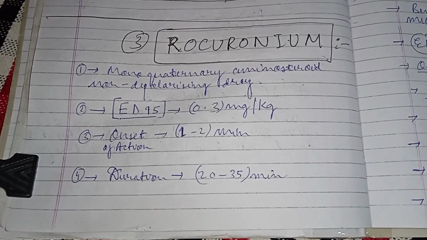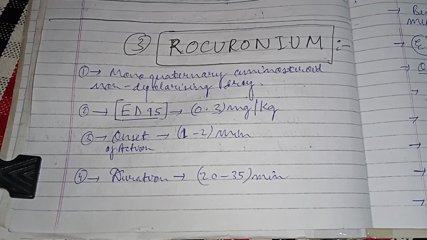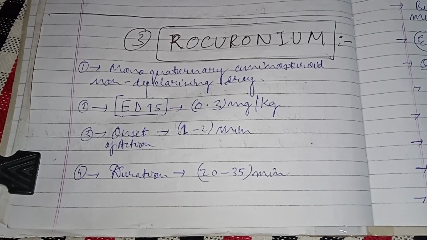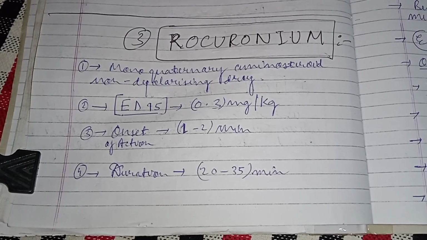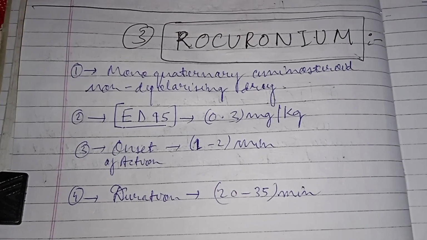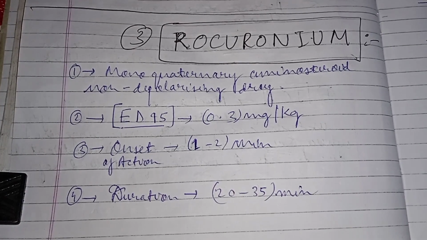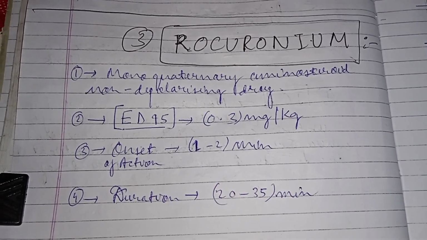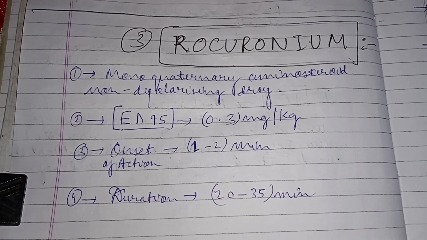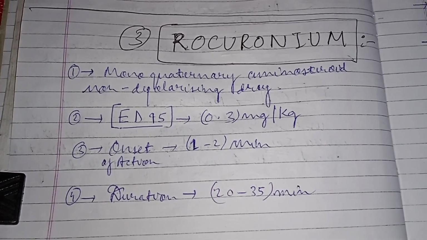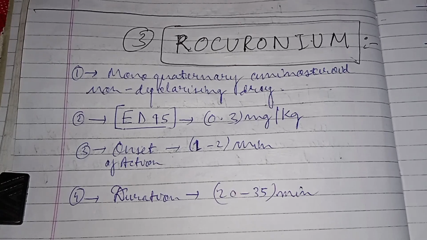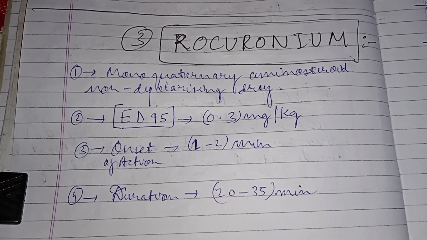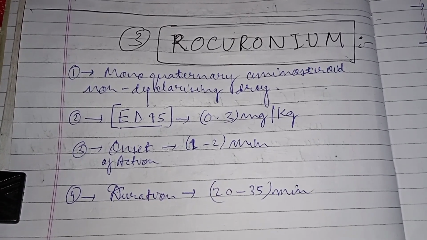The third one in the intermediate acting class of the non-depolarizing muscle relaxants is Rocuronium. So let's start our discussion. Rocuronium is a monoquaternary aminosteroid non-depolarizing drug. I repeat, it is a monoquaternary aminosteroid non-depolarizing drug. The ED95 is 0.3 mg per kg body weight and the onset of action is around 1 to 2 minutes. The duration of action is around 20 to 35 minutes.